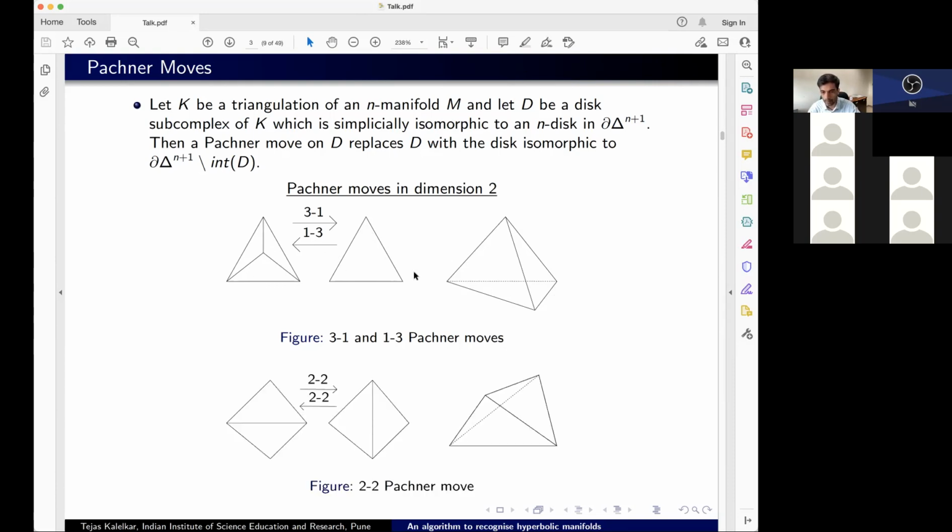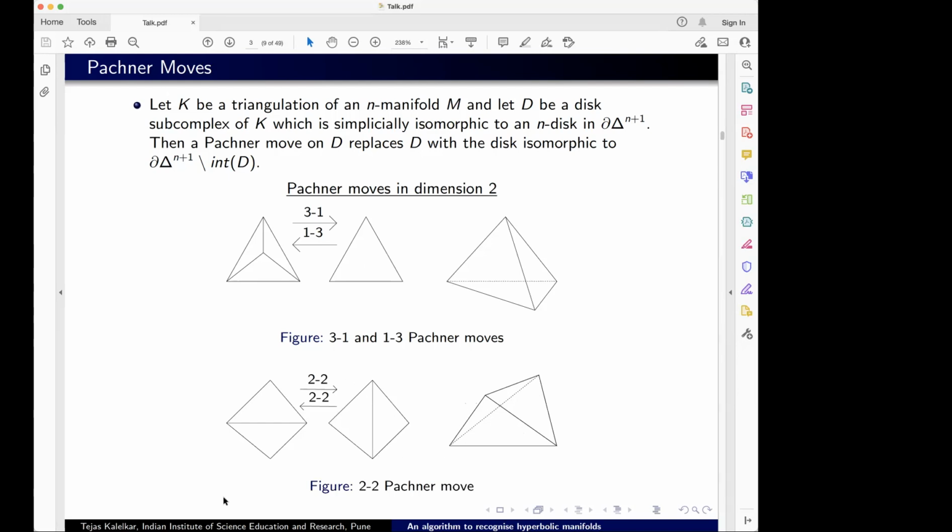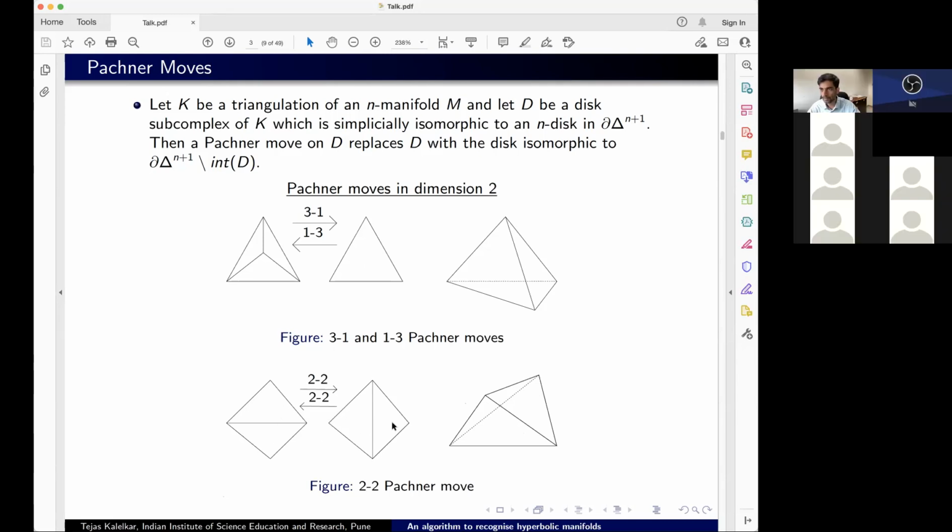Another possible Pachner move is where you look at the two triangles on the top of the tetrahedron and you look at the two triangles on the bottom of the tetrahedron, replace one disk with the other, which corresponds in two dimensions to just flipping the diagonal. So that's a 2-2 move where you take two triangles and you replace it with the two triangles obtained by flipping the diagonal. And these are the only possible two-dimensional Pachner moves.